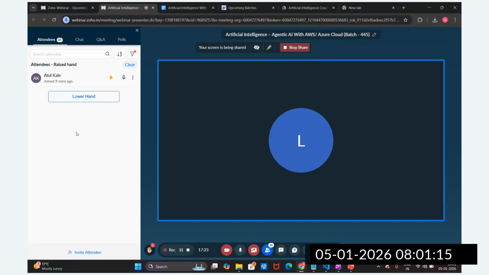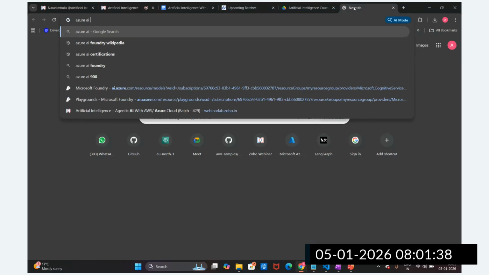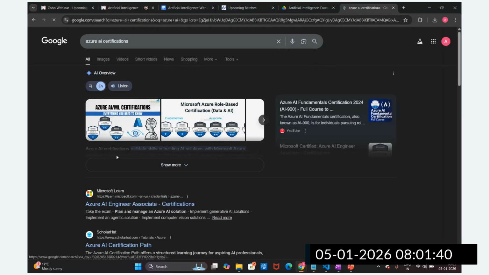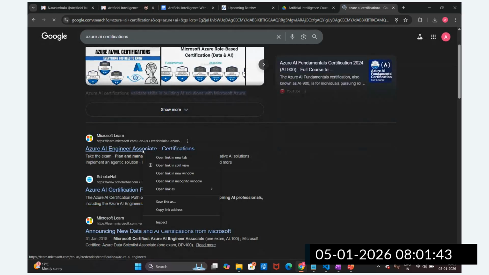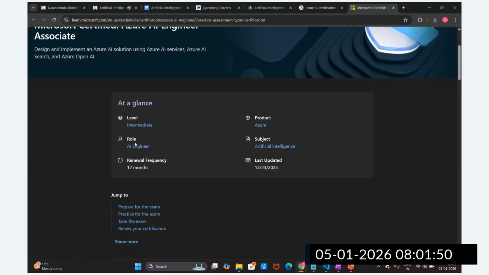Okay, so now guys, see, in this AI course, related certifications. Definitely, in this course we are not going to have a certification course. This is not a certification course, but after completion of this course, we can appear for different certifications. I'll walk you through. Azure AI Engineer certification. You can definitely complete this certification, guys. This Azure AI Engineer Associate, and the syllabus, guys.